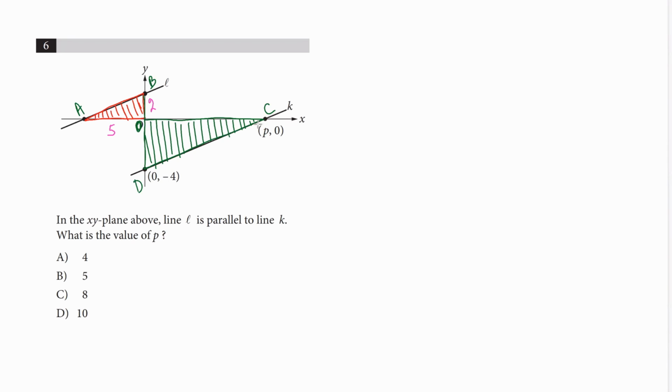The coordinate of D, the Y value, equals 4. So this side OD equals 4, guys.